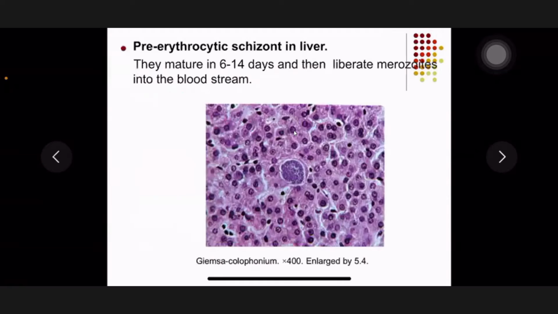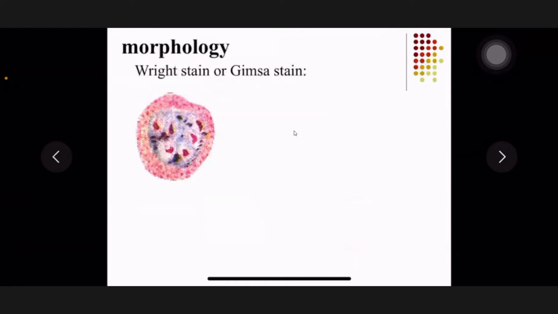So 3 stages. Here, let's show some pictures to you. This one is a schizont in liver. We said both in the liver cells and in RBCs, we can find the Plasmodium.